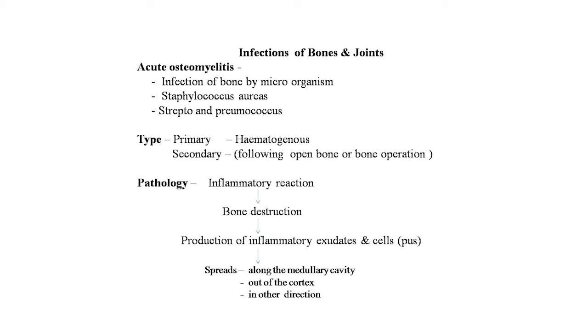Now, first we start with acute osteomyelitis, infection of bone by microorganisms, that is Staphylococcus aureus, Streptococcus and Pneumococci. Types of acute osteomyelitis are primary and secondary. Primary through the hematogenous route and secondary following open bone injuries or bone operations. Pathology: firstly the inflammatory reaction takes place, then bone destruction, then production of inflammatory exudates and cells, that is pus formation, and then it spreads along the medullary cavity and out of the cortex in other directions. This is the pathology that takes place in acute osteomyelitis.